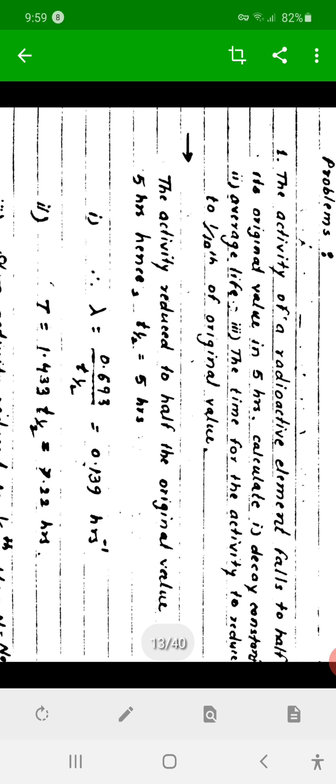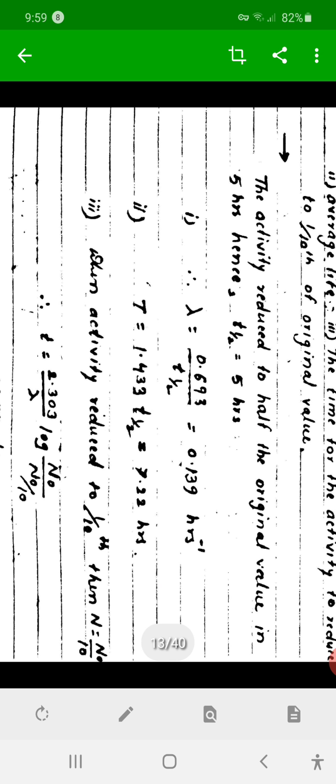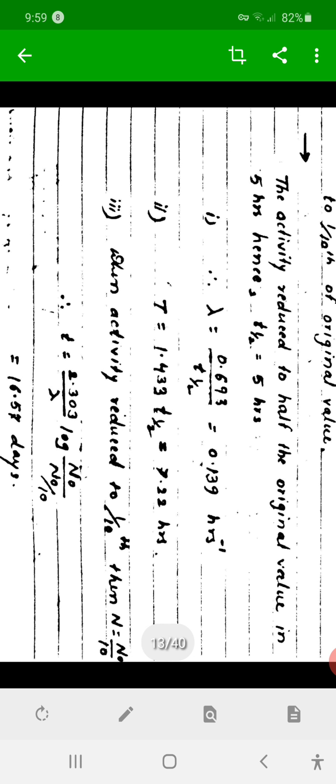Consider original amount is 1, then n0 is 1, then n is 1 upon 10. First calculate decay constant lambda, which is 0.693 upon T half. Then capital T is 1.433 into T half.